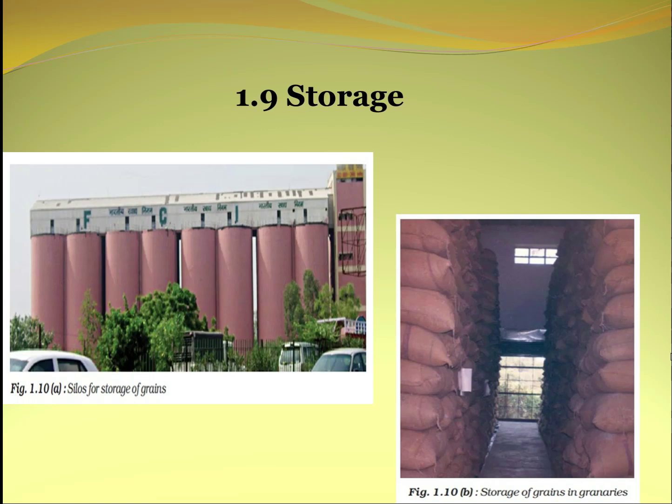For the large scale storage of grains, there are the grain silos, which you can see on the screen. What are these? These are big and tall cylindrical structures. They store different stocks of food items at different levels. The silos are provided with outlets at different levels to withdraw the desired stock of grains. They have built-in arrangements of aeration, temperature control, protection from insects, rats, birds, and mammals, for fumigation and inspection of their grain stock.